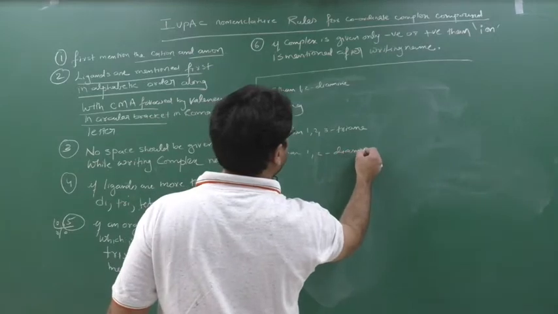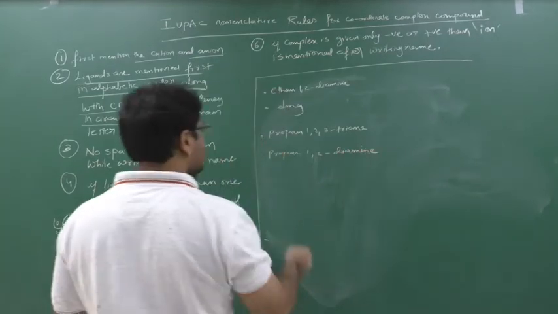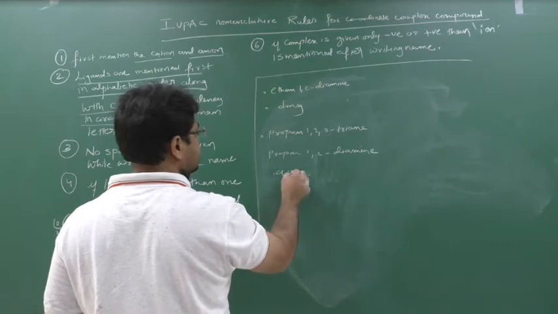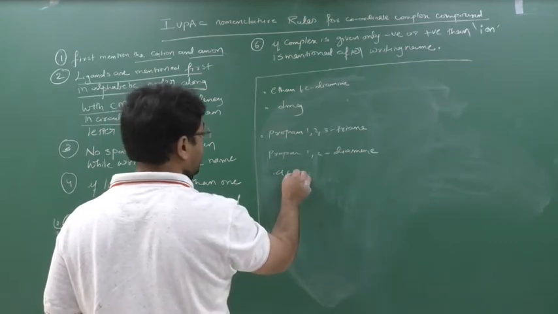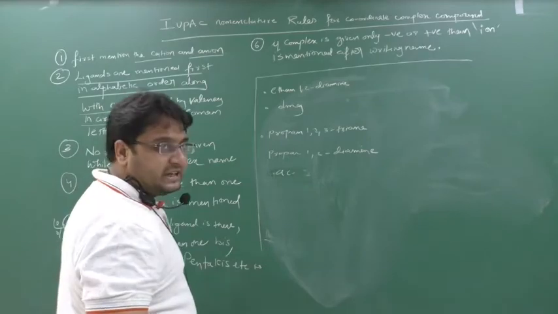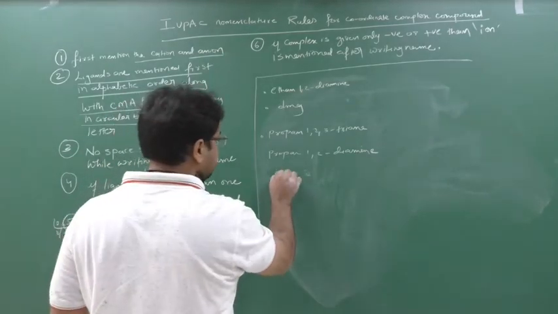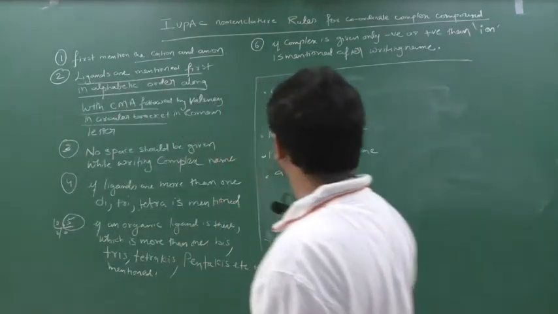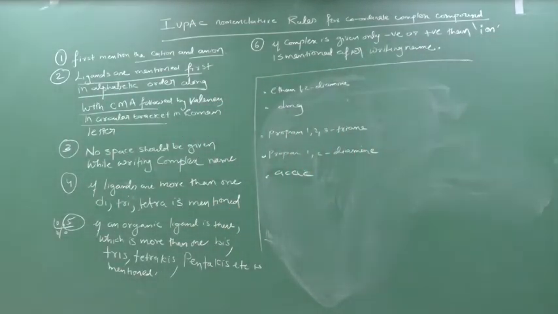So these all are okay. Then ACAC, acetylacetonato. If you have seen the last video, you will understand. These all are organic ligands.